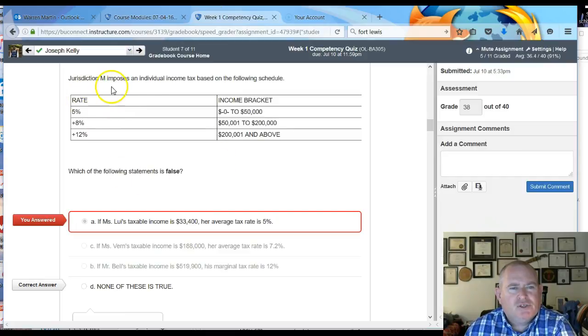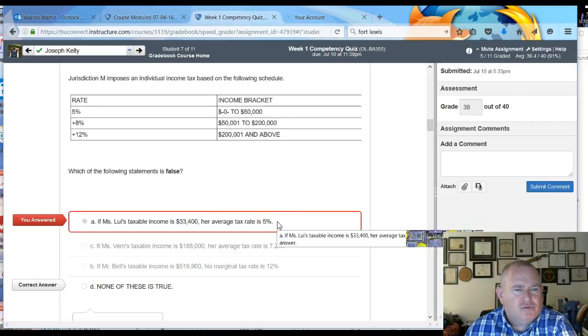There was this one about jurisdiction M, the individual tax, and I think what might have thrown some people was this false. Some of you still got the answer wrong, even though we've gotten it fixed. But if you look here, 5% is the rate between 0 and 50,000. This person has 33,000. Tax rate would be 5%, so that is true, even though this said false.